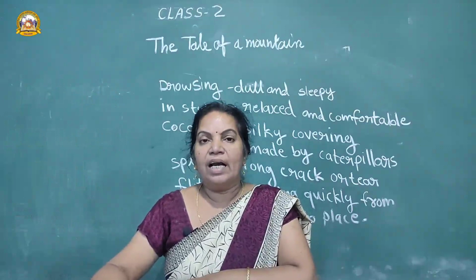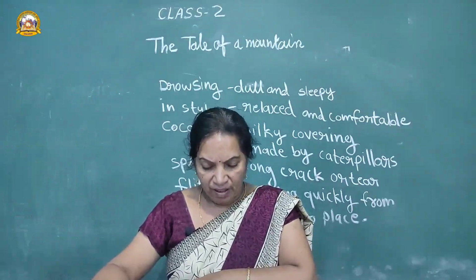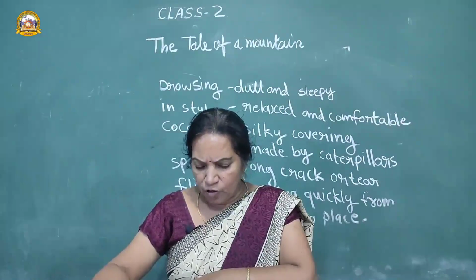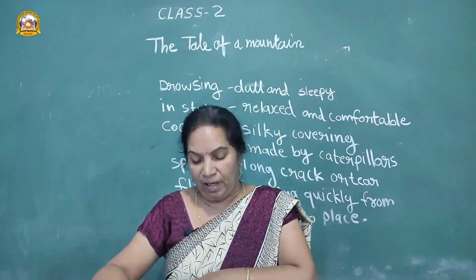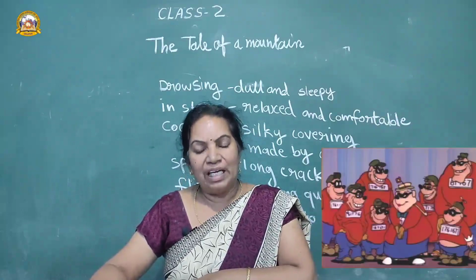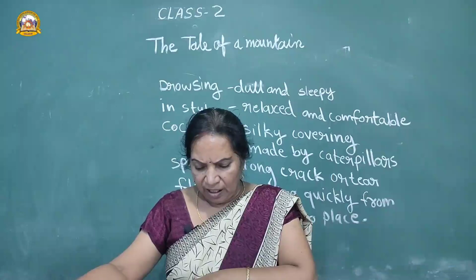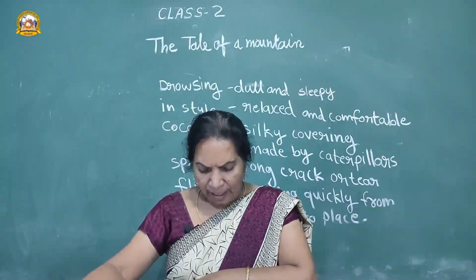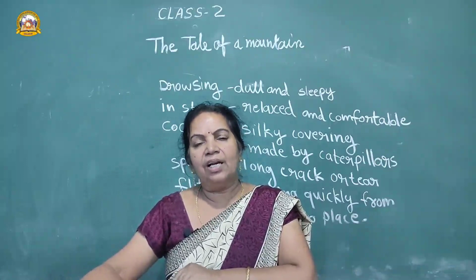Next one, collective nouns. A collective noun is a word used for groups of people. For example, gang of thieves, range of mountains, herd of cattle, etc.